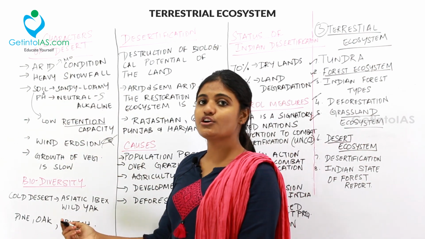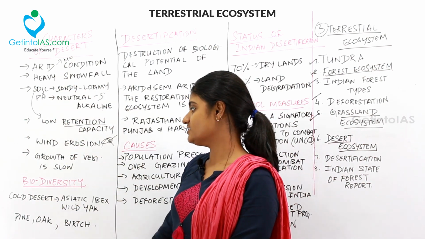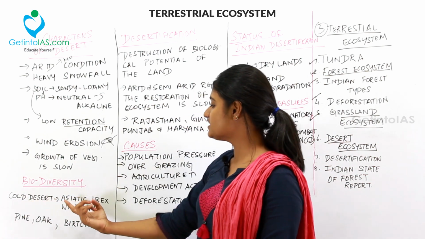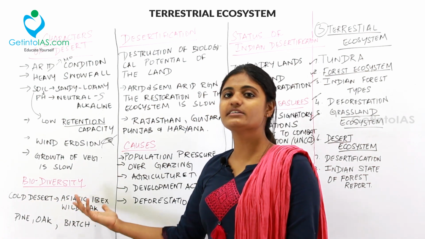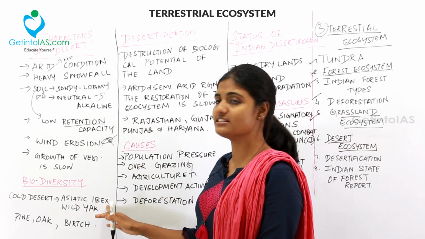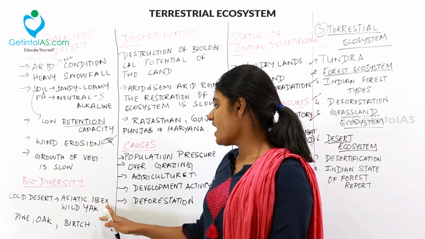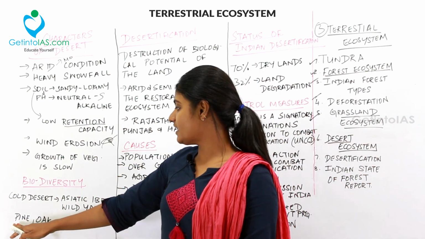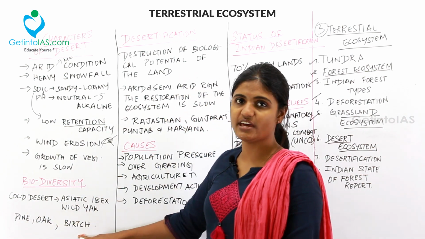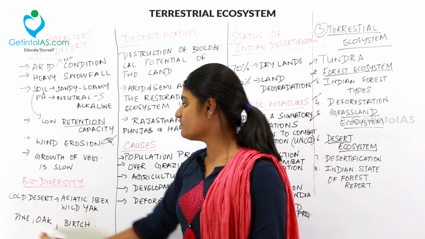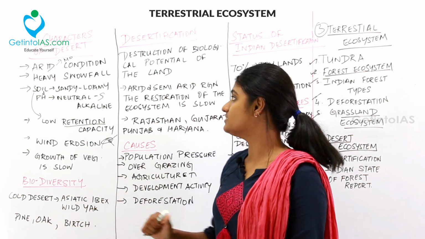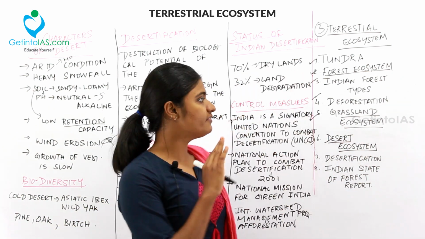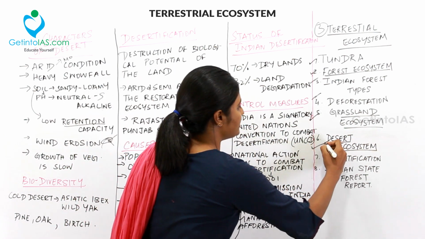And then going on to the biodiversity of the desert, the cold desert has Asiatic ibex. Ibex is nothing but Nilgiri Thar, otherwise called ibex, and then it has wild yak, and then going on to the flora, it has pine, oak, birch, etc. So this is the biodiversity found inside a desert system. And then we are done with the desert ecosystem.